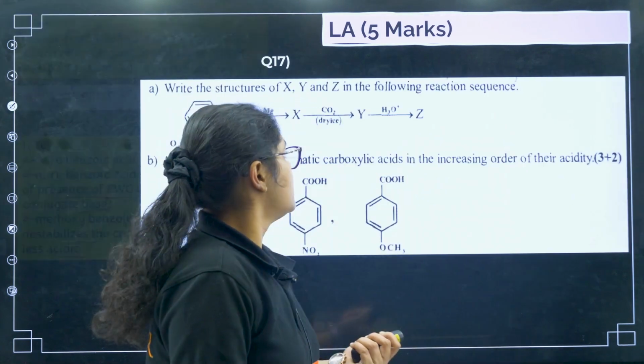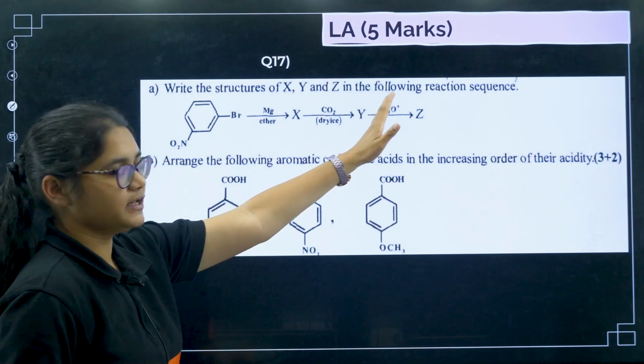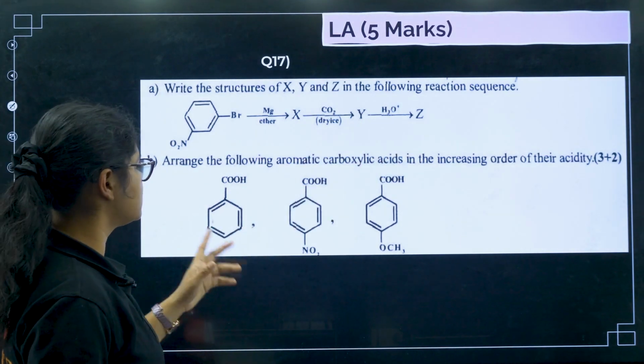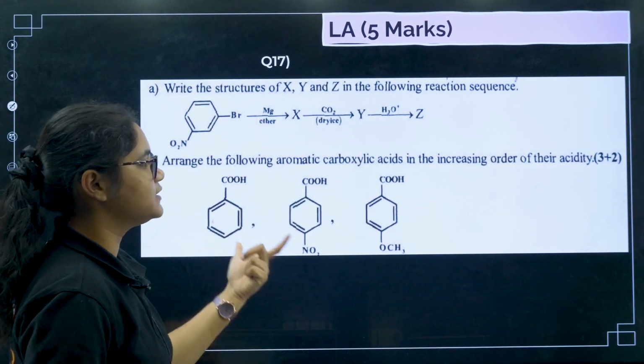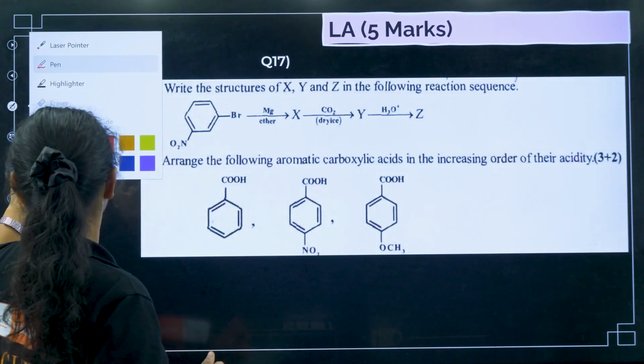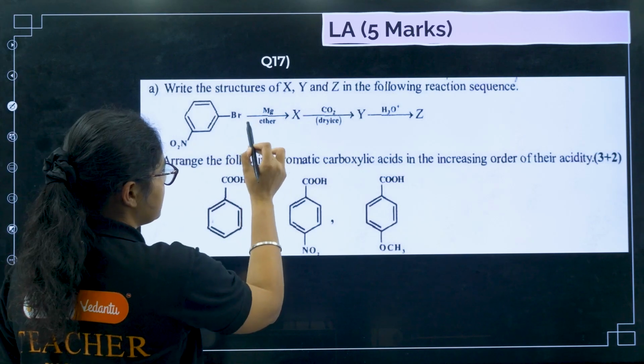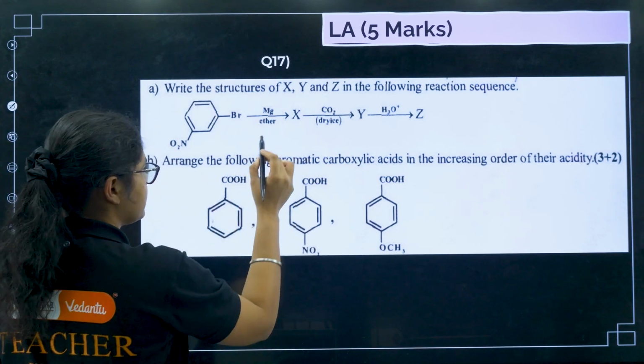Okay. Next we will see question number 17. Here you have to fill in the blanks, X, Y, Z, that will give you 3 marks. Arrange the following in the increasing order of their acidity, that will give you 2 marks. So let us do this one quickly. First, if you have RX and you are treating it with Mg, that is your Grignard reagent, right?